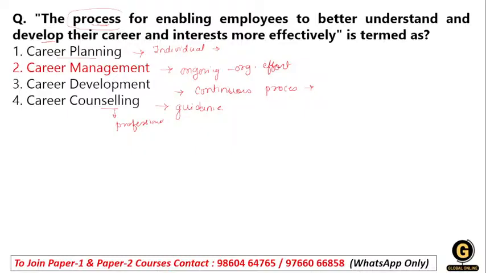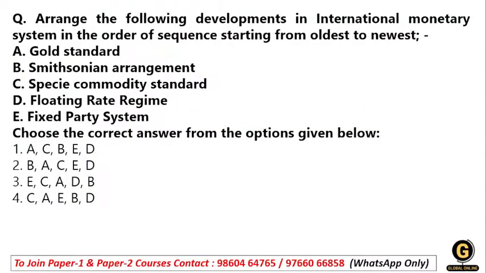So this is option number 2, because in this question he is talking about the process, and a process is not planning, development or counseling. Process is happening when they are in management. So option number 2, career management, will be the right answer. Then we have the next question.